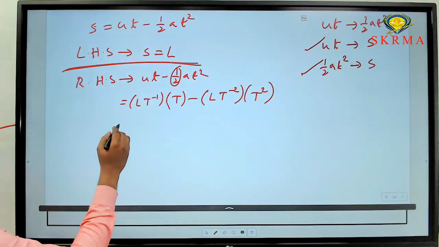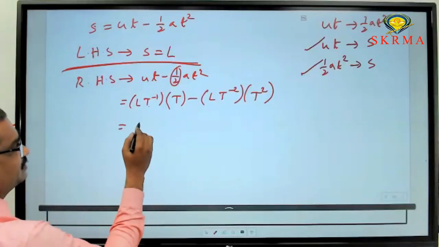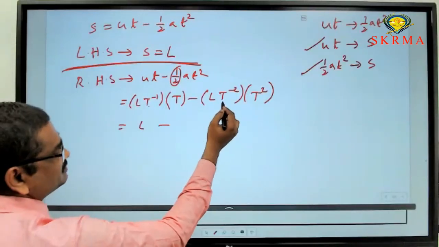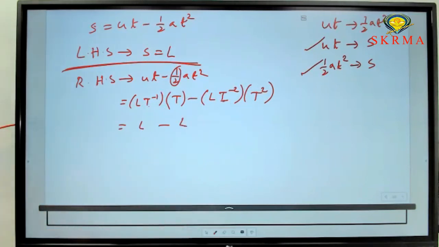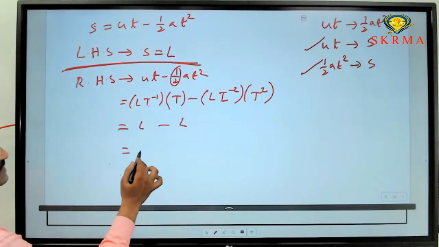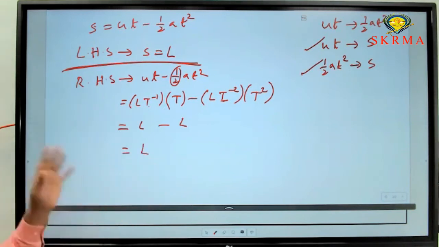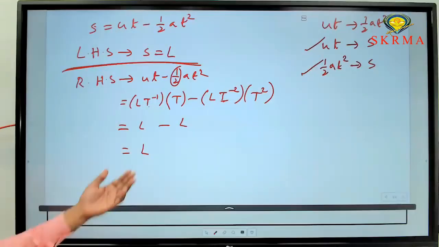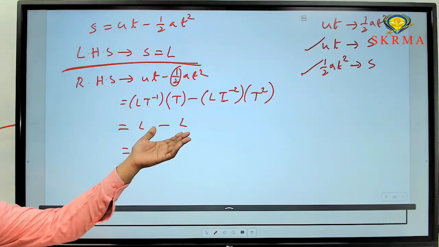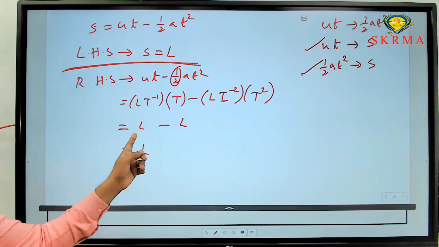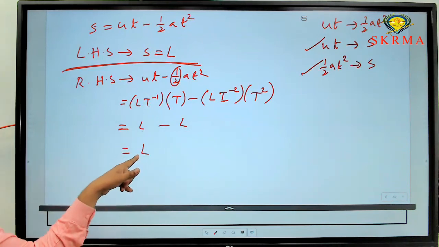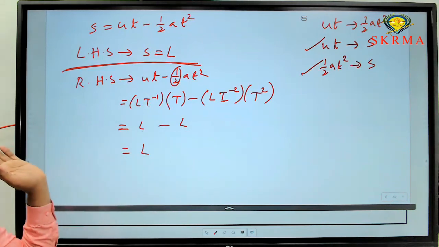Now check it once. L T power minus 1 times T gives L. Minus, L T power minus 2 times T square, the T power minus 2 will get cancelled out, then L. So L minus L. Don't cancel this one in dimensional analysis. L only. If you get L minus L or L plus L, then you have to write L only. So don't add or subtract directly. The same dimensional formula is there, so we can write the dimensional formula like this also.